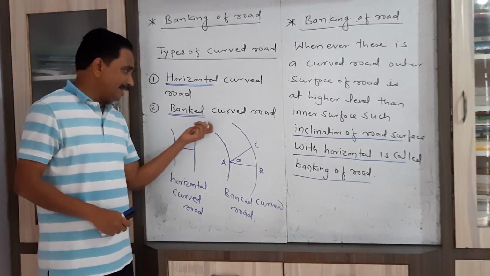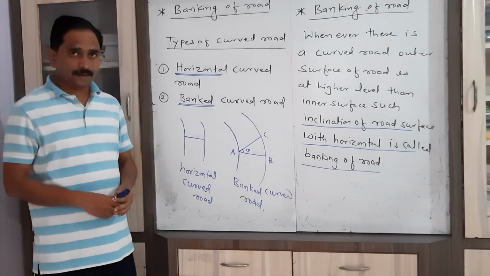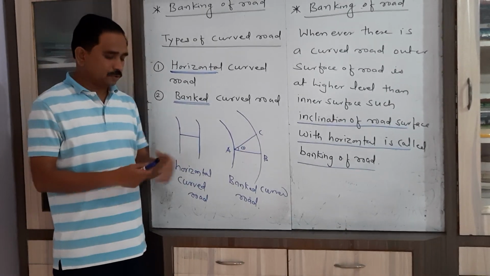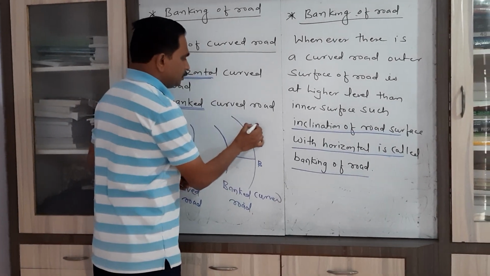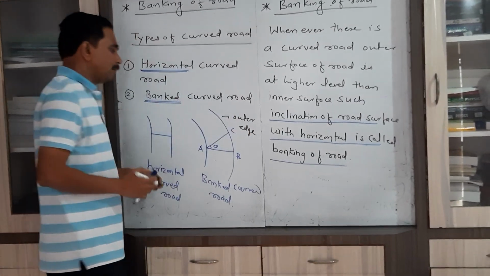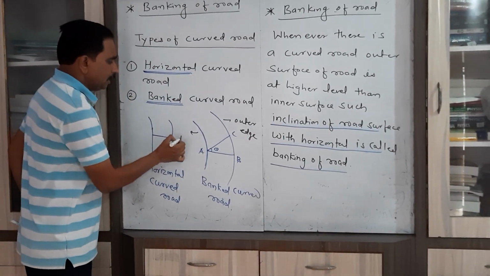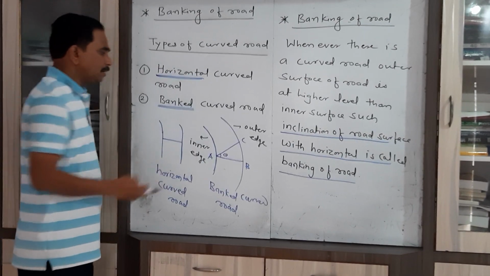Now, in another type of curved road, there is a special arrangement: this one is the outer surface or outer edge of the road, and this one is the inner edge or surface of the road.